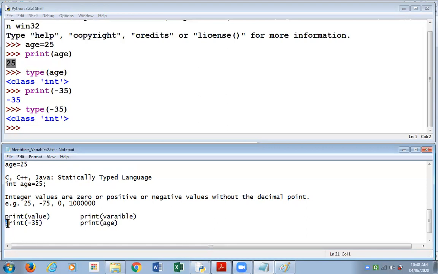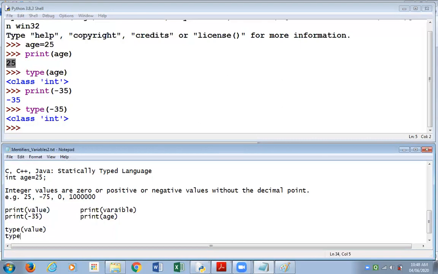Whereas in the first session of Python, we had written the print function like this, print and the value, so that value was printed. Similarly, for the type function, in the first session, the examples that we demonstrated were type and in brackets a value, so that I get to know the data type of that value. So I would get the answer integer for minus 35.